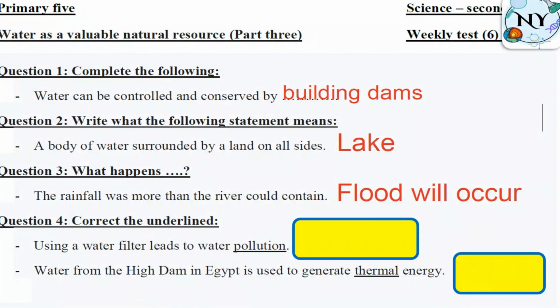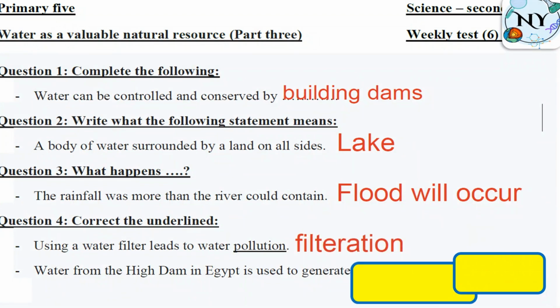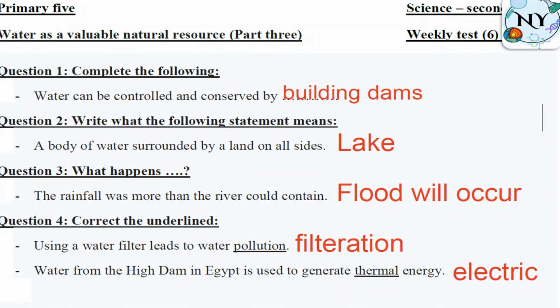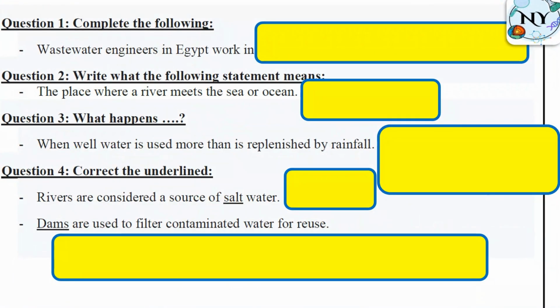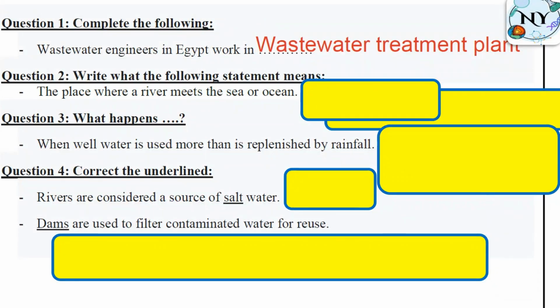What do you think? Filtration. Water from the high dam in Egypt is used to generate electric energy. So, the next one here, group C. Wastewater engineers in Egypt work in wastewater treatment plants, the place where a river meets the sea or ocean.